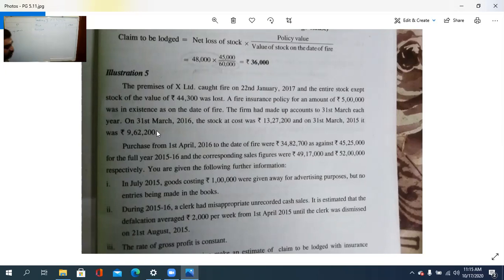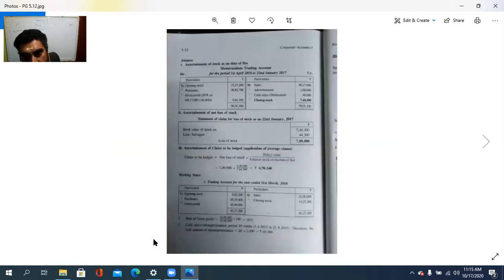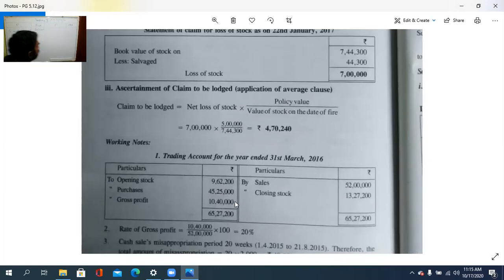So how will we get it? 9,62,200 is the opening. Then the purchases, it is 45,25,000. Clear? Sales is how much? By sales, it is 52 lakhs.